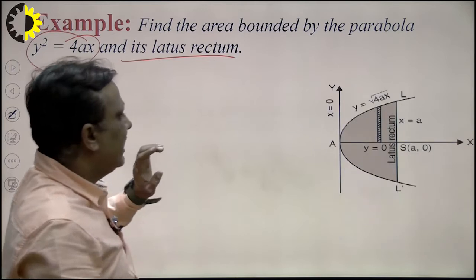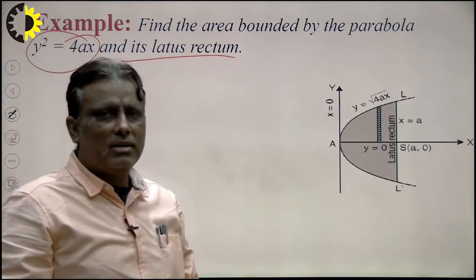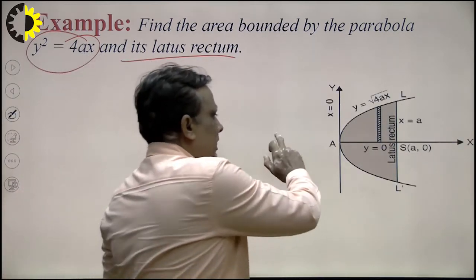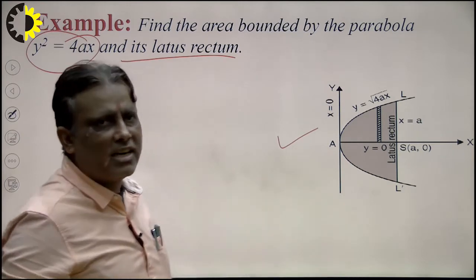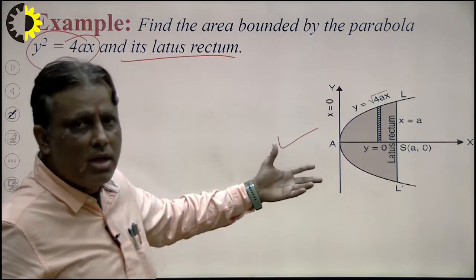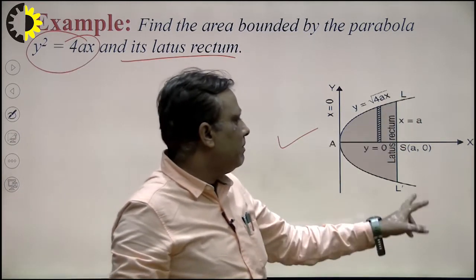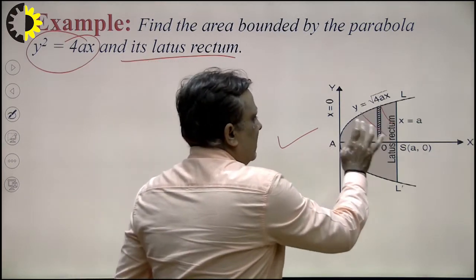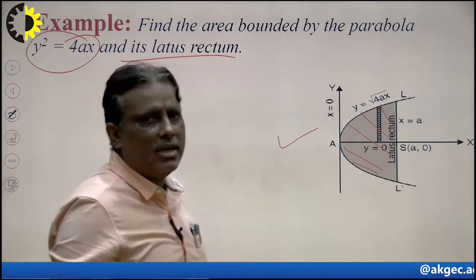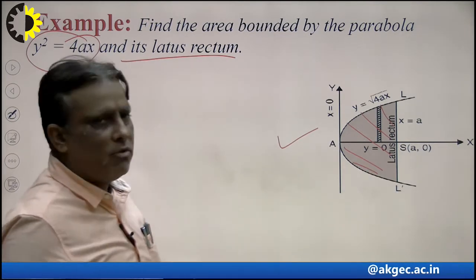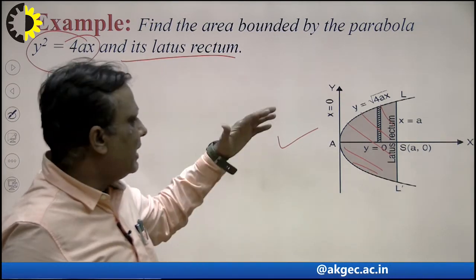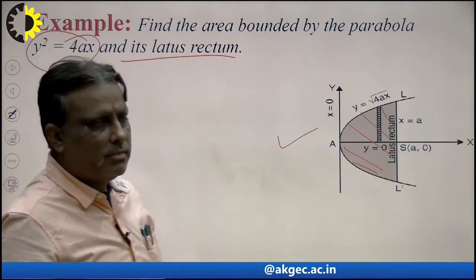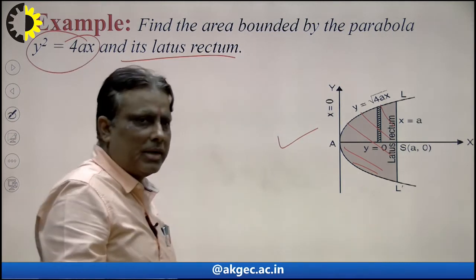So we see here very carefully, this is the diagram of this part, right? This is the parabola. Students study it in the 12th level, and in the previous lecture I explained how to draw any curve, and this is the latus rectum cut at a comma 0. So what will be the area of this portion? We see that the curve is symmetrical about the x axis and both parts have the same value. So we can calculate the upper part and take it twice, right? We can obtain this part, right?